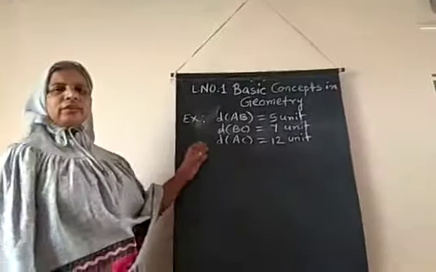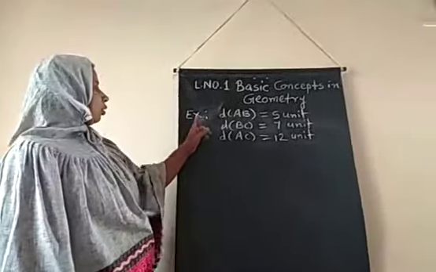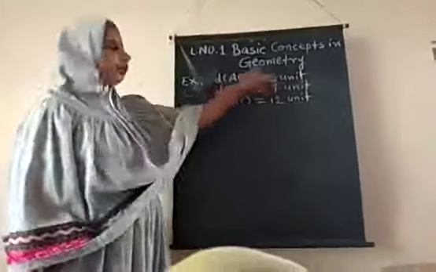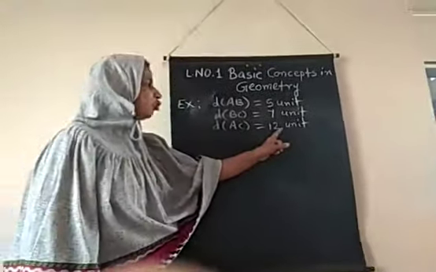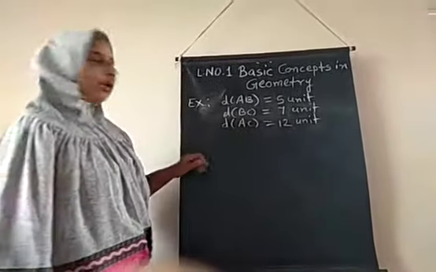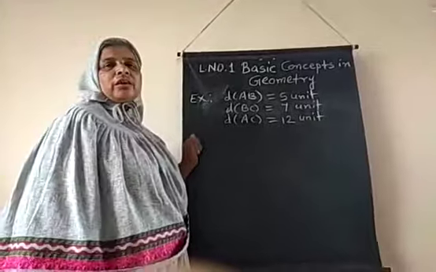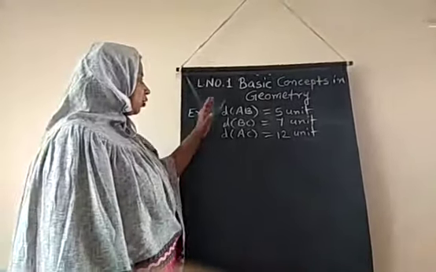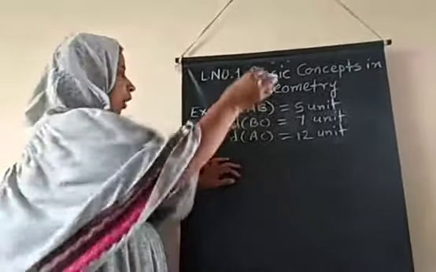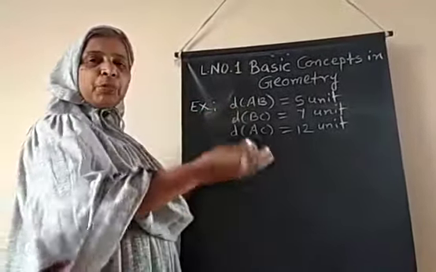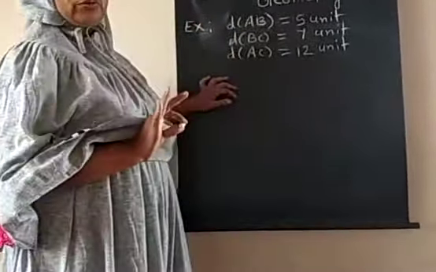Now let us consider this example. Distance AB is 5 unit, distance BC is 7 unit, and distance AC is 12 unit, given. Now from these distances, let's check. Here the 3 points are A, B, C. So how can we understand which point is between the remaining two?